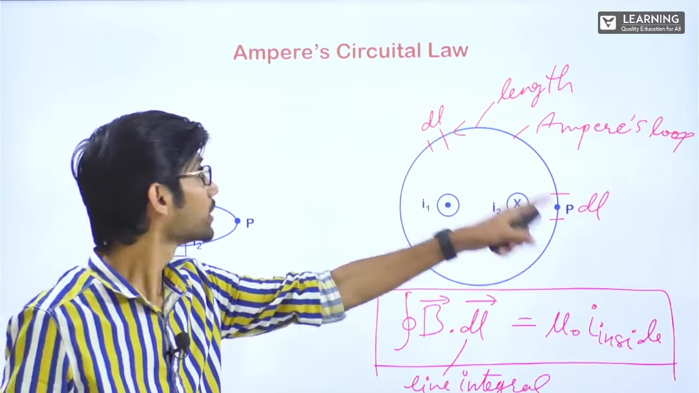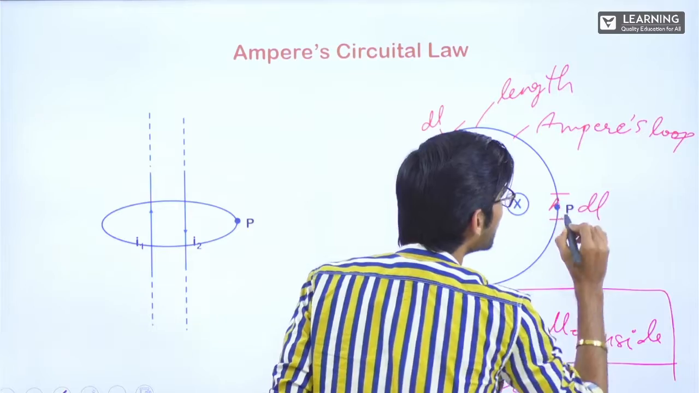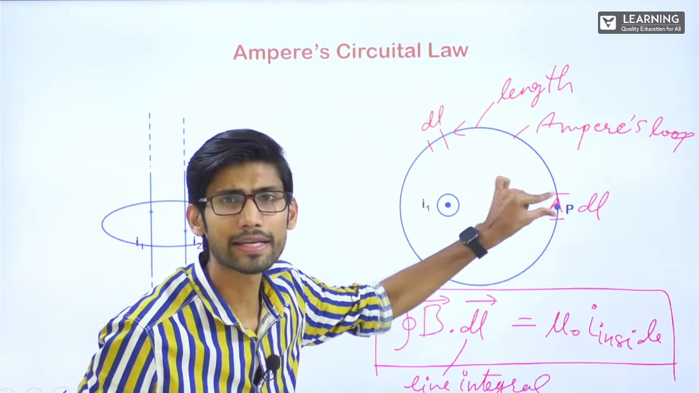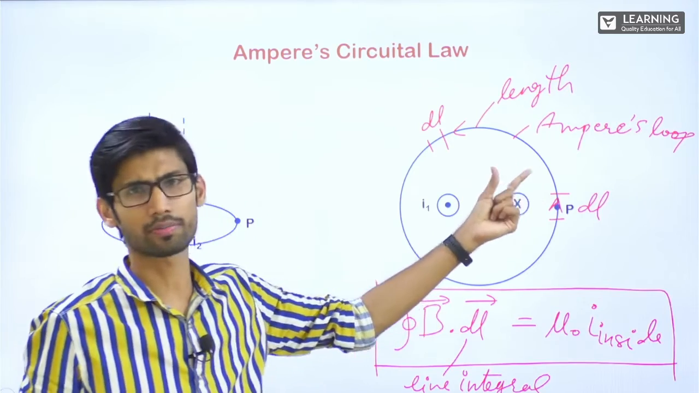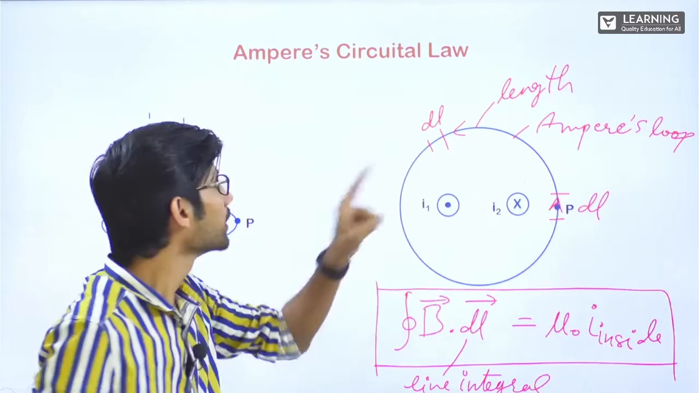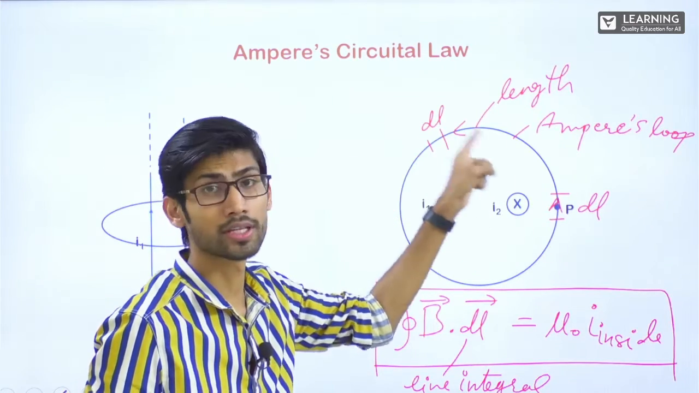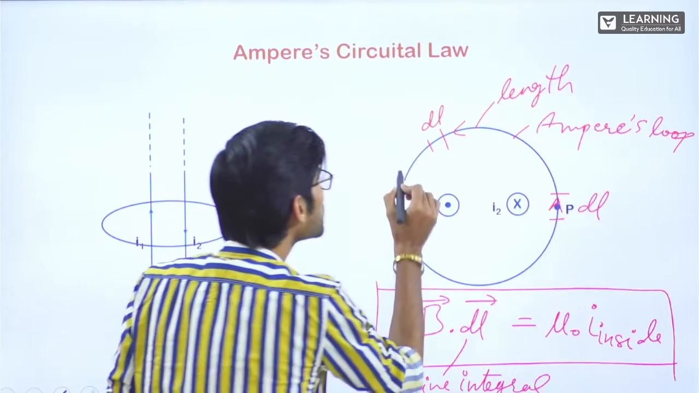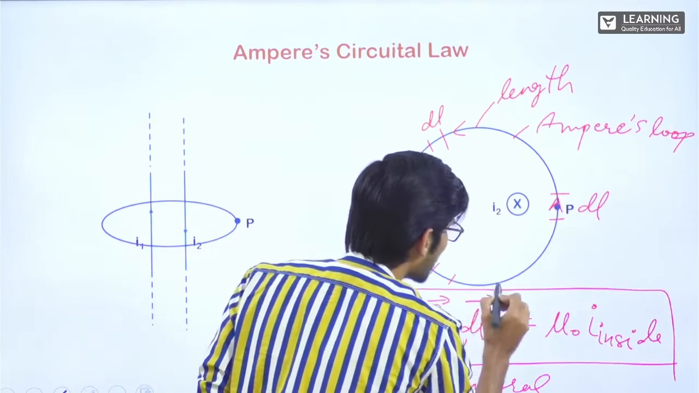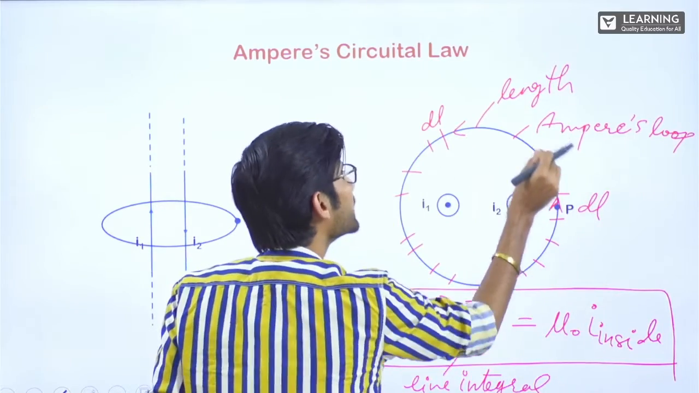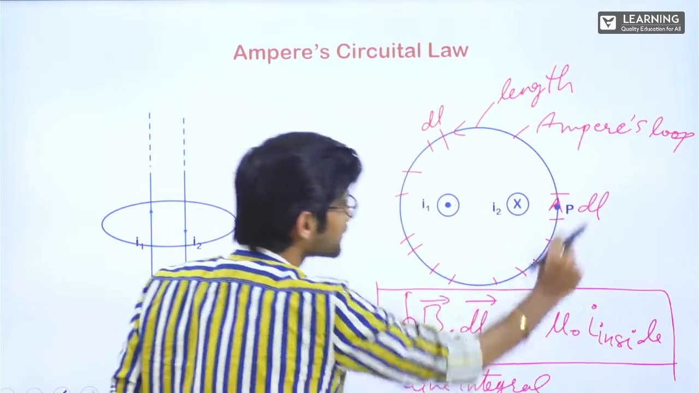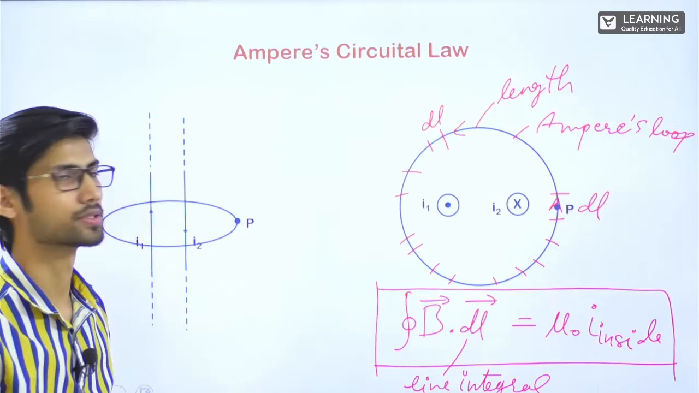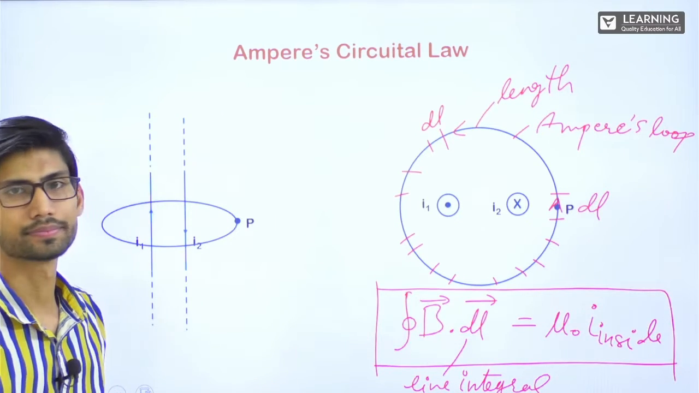Clear? If I have to find at this point, we'll take this as dl. So here the direction of the loop will be the direction of dl. For this small part, if I am taking it as dl, it will be a straight part only because it is very small, correct? So the direction of the loop will be the direction of dl. So we will be integrating these small dls. If I integrate this dl fully, I'll get the circumference of this loop, correct? That's what dl is. Got the point?